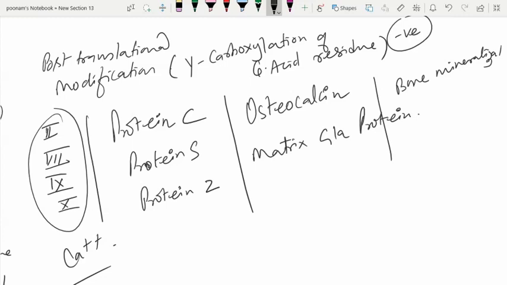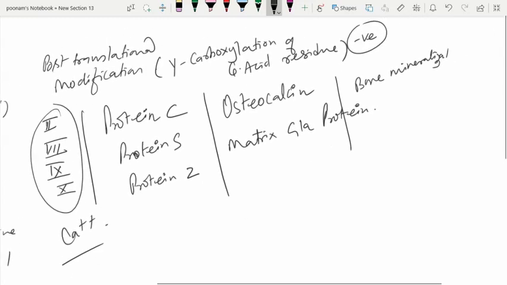Also, you should know it is not only vitamin D which is important for bone mineralization, even vitamin K plays an important role in the bone mineralization process. So it all is based on the electronegativity which is imparted on the glutamic acid residue due to gamma carboxylation of those amino acids, and because of that electronegativity, the cations tend to get attracted to these proteins and help in their physiological functioning.